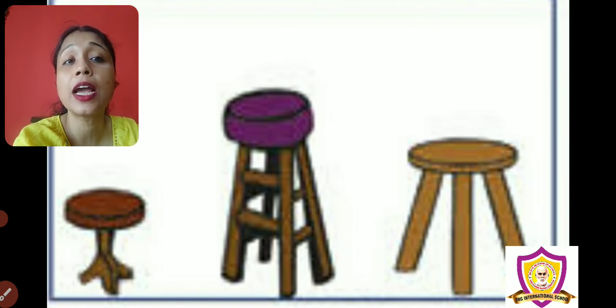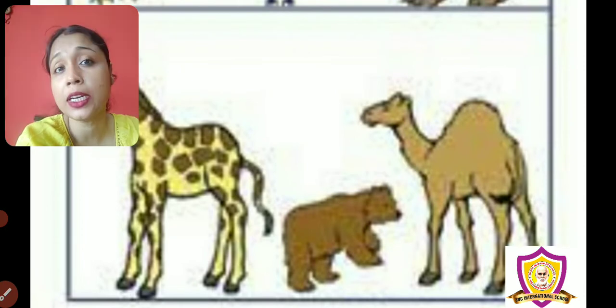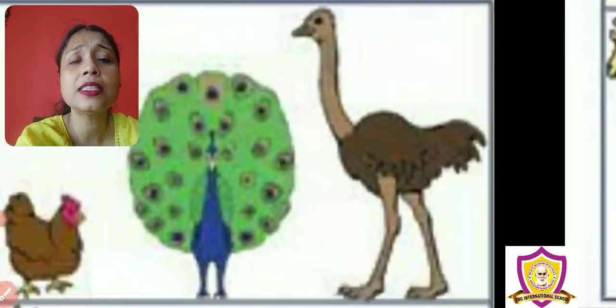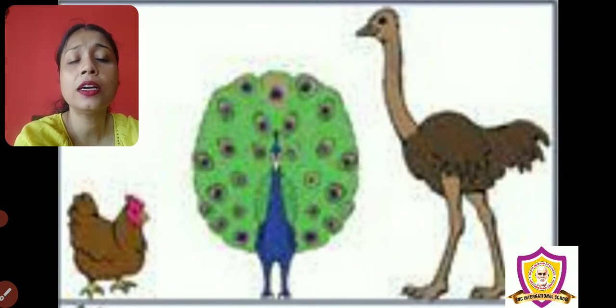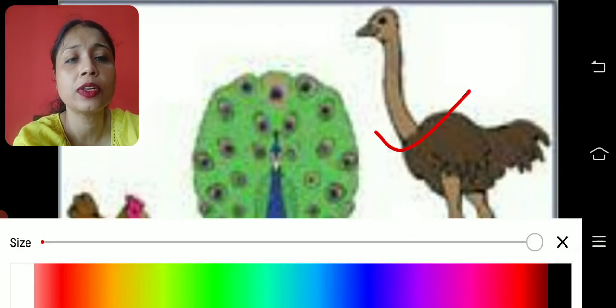We have different heights of stool, not the same height. Similarly, we have animals, giraffe, camel, bear, they are different in height. So I can ask among them who is the tallest and who is the shortest animal. And you can do this by observing, right? Here for example, let's see who is the tallest one, this one. And who is the shortest one? I will use another color,